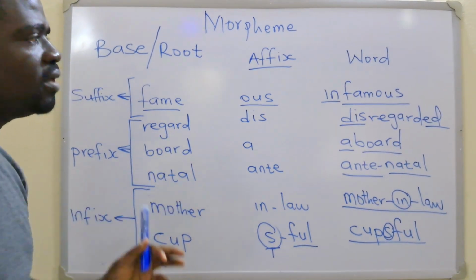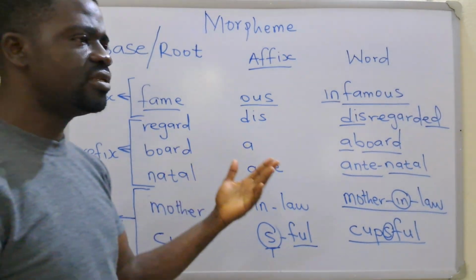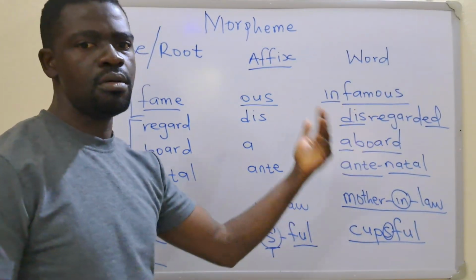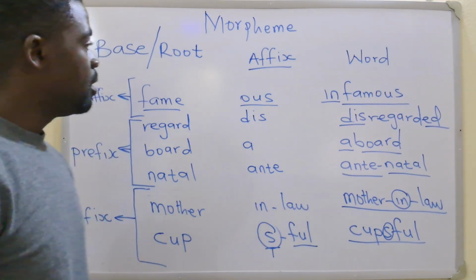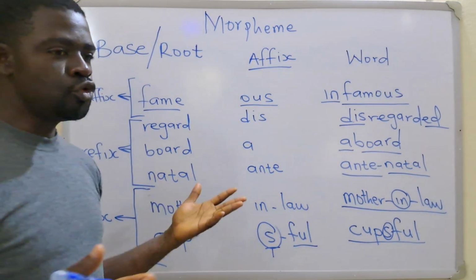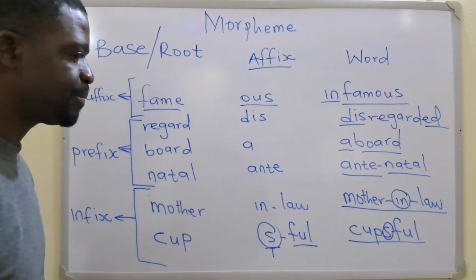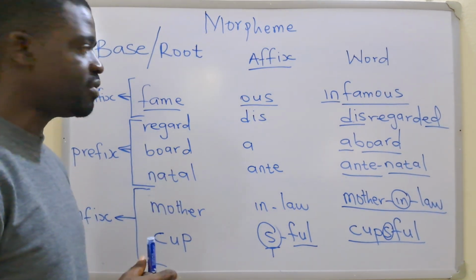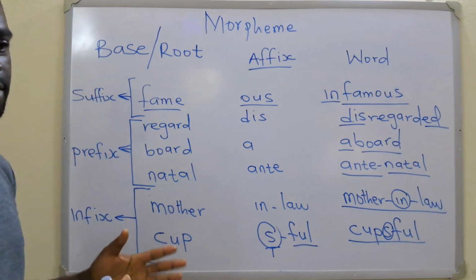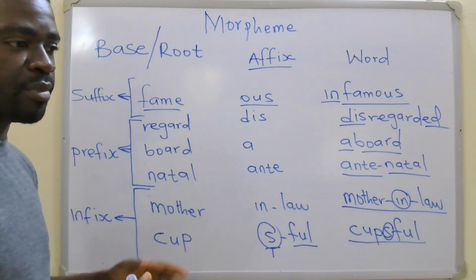And it can be a root or a stem because it has the ability to take on even more bound morphemes. You can bring together two free morphemes. Remember, we mentioned that in our previous class that you can bring together two free morphemes. It's very possible to bring together two free morphemes.